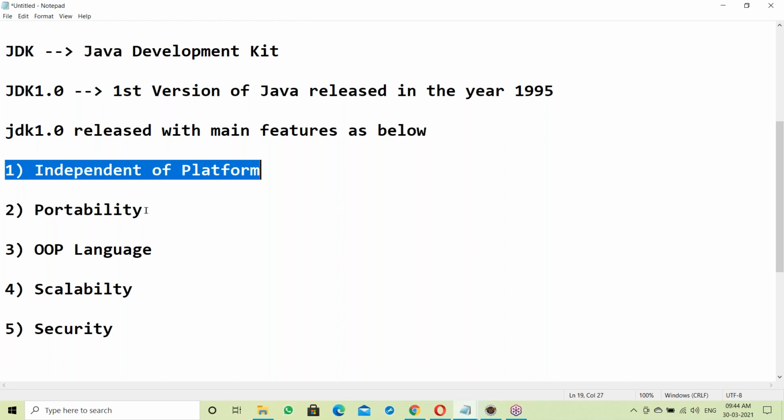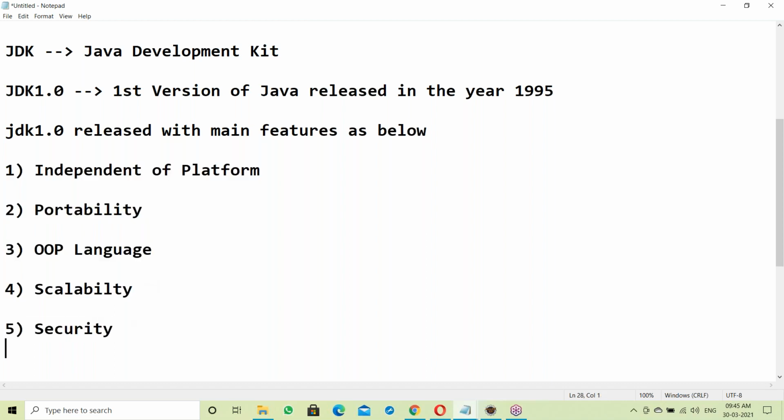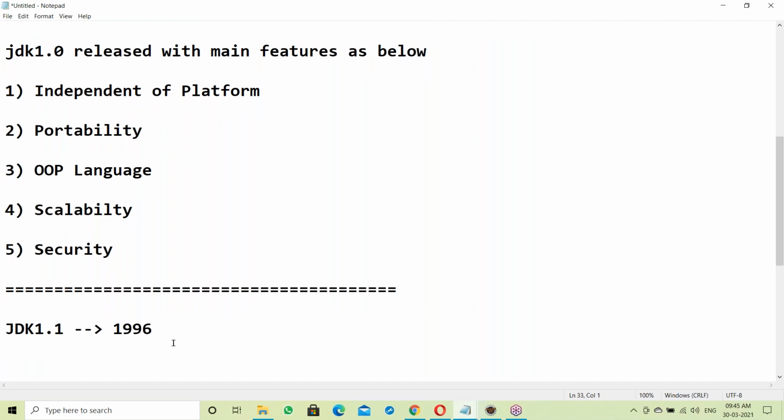So: independent of platform, portability, object-oriented language, scalability and security. These are the main features of Java in its first version. Next is JDK 1.1, which was released in the year 1996.